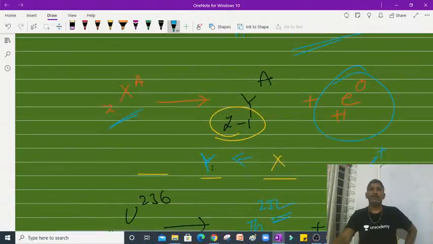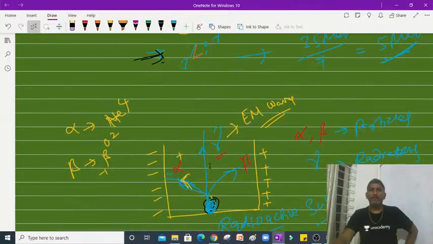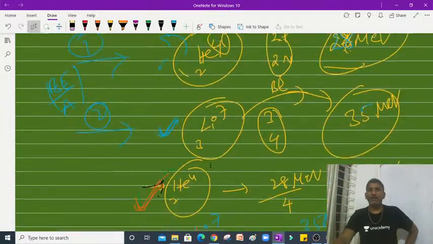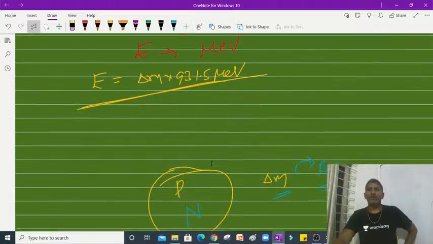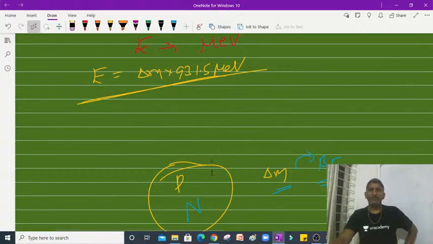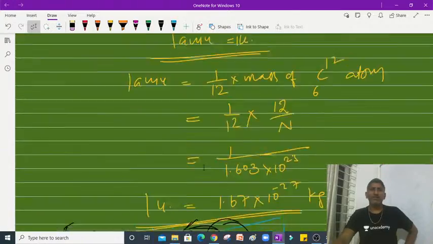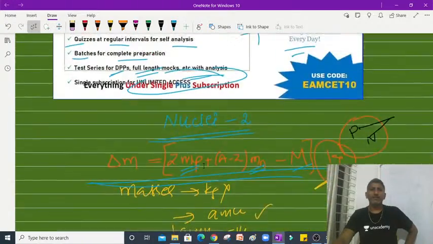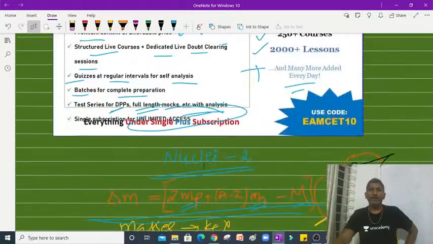So likewise we have alpha decay, beta decay, and gamma radiation decay. Okay students, hope you have all understood this, right? Very simple. Today's discussion is towards mass defect, binding energy, and alpha beta particles decay.